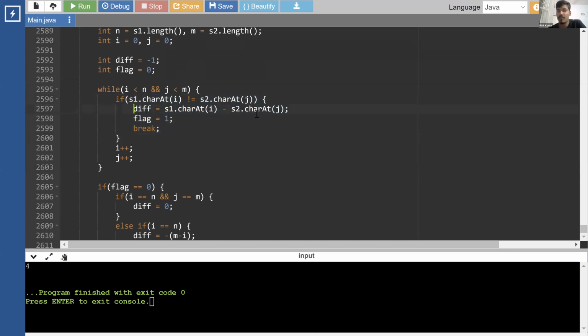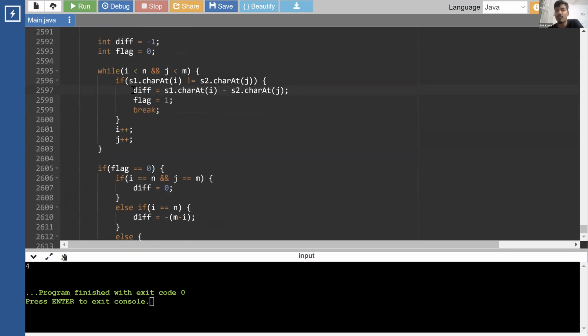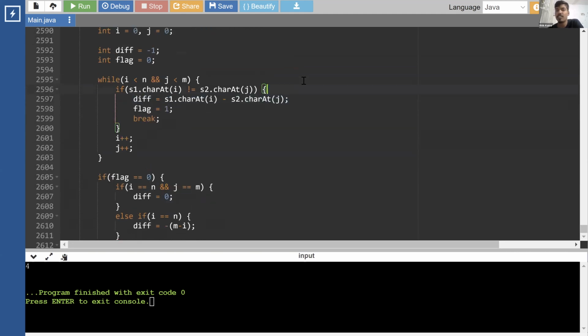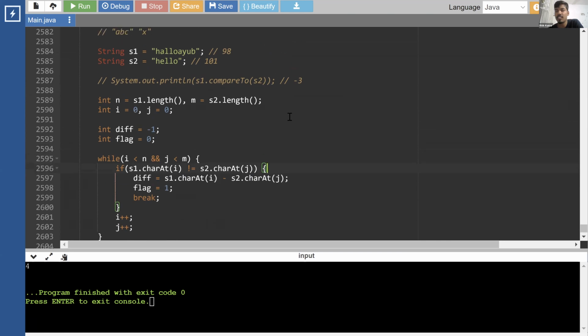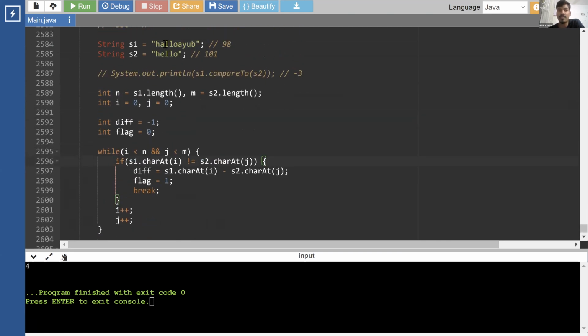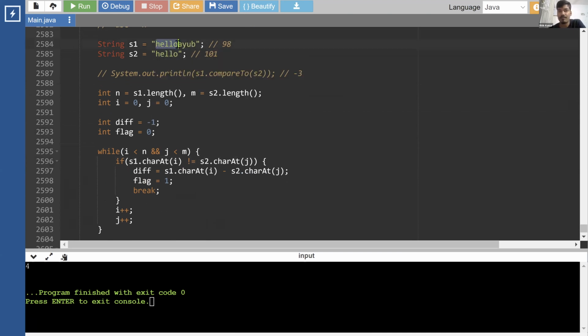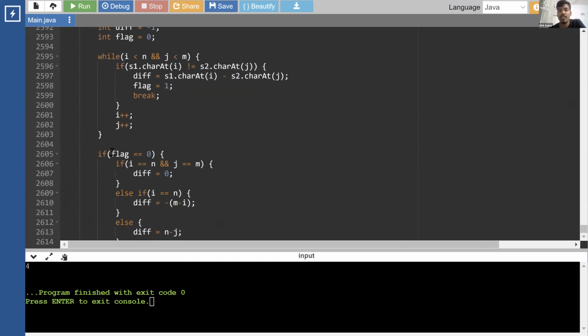We find out the difference between them. If we got the difference, then that's fine, right? We mark the flag as 1, we break, we don't need to do anything. If we found the difference of any character, we don't need to do anything else. If there is any non-matching character, found the difference, done. But if there is no non-matching character here, and we end up matching all the characters, all of them matched, right? So we'll go over here and we did not find any non-matching character here.